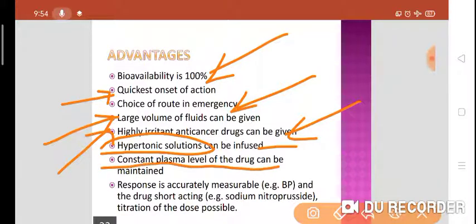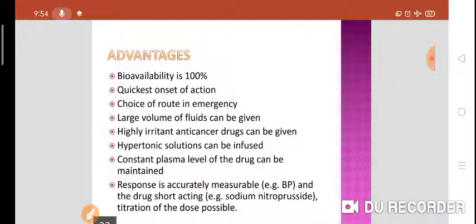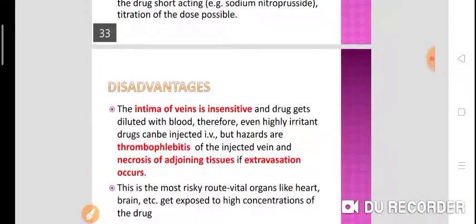Constant plasma level can be maintained. Response is accurately measurable, as in hypertensive crisis or emergency, where you can accurately measure the blood pressure. With shorter acting drugs like sodium nitroprusside, titration of dose is possible in case of emergency.